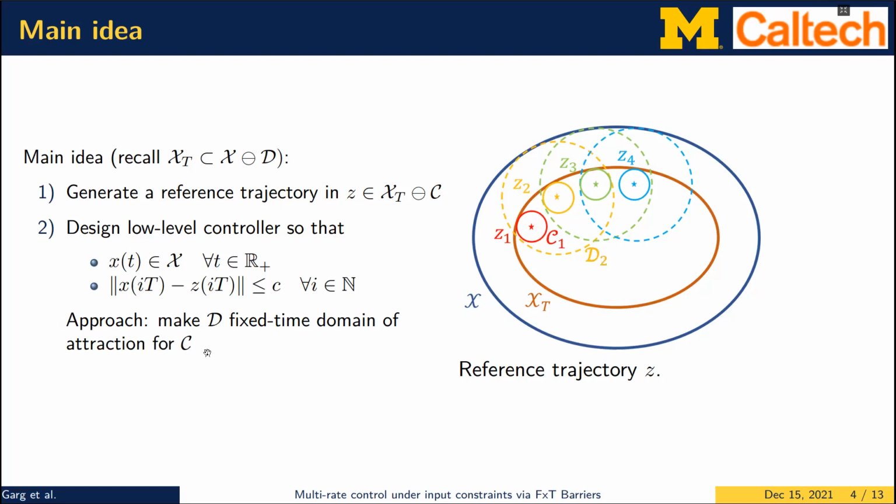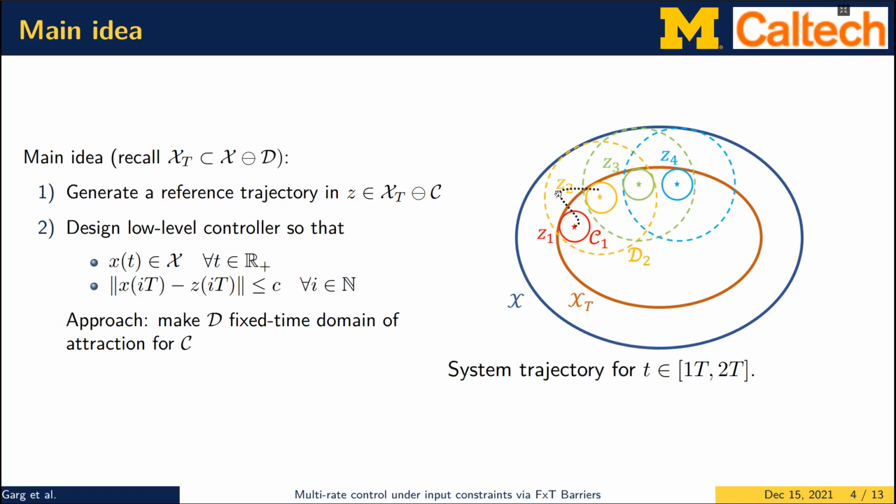And because D is a fixed time domain of attraction for C, in this case, D2 is going to be a domain of attraction of C2. It's guaranteed that if system trajectories start in D2, they are going to reach C2 within a fixed amount of time. So that's what we see here. System trajectories start here, and they reach back to this yellow set, which is C2, within a fixed amount of time. Now note that this C2 is a subset of the next domain of attraction for the next set, D3.